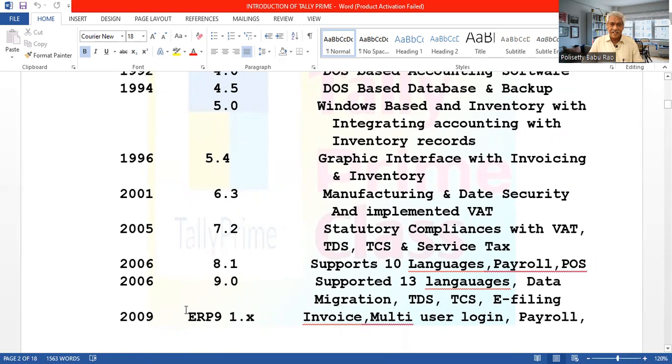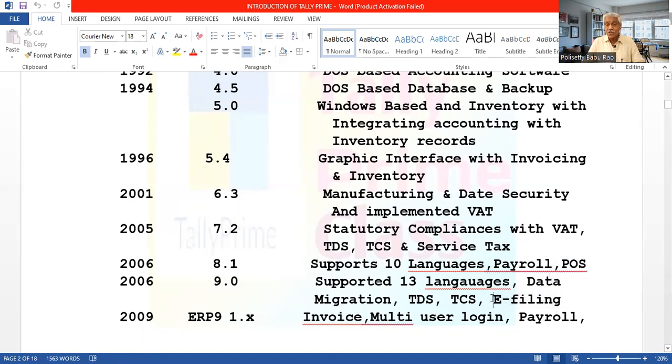The same year, again they developed version 9. In this version, the software supported 13 languages, so increased 3 languages. Still payroll, TDS, TCS, and VAT, everything will be available in e-filing also.